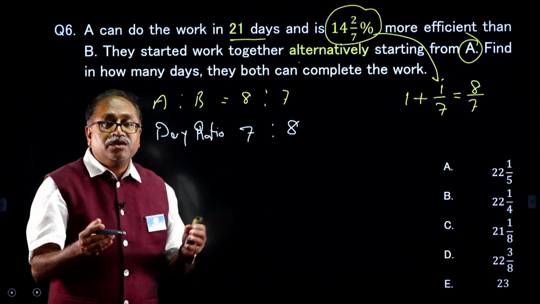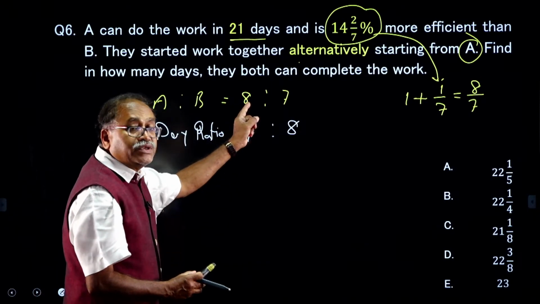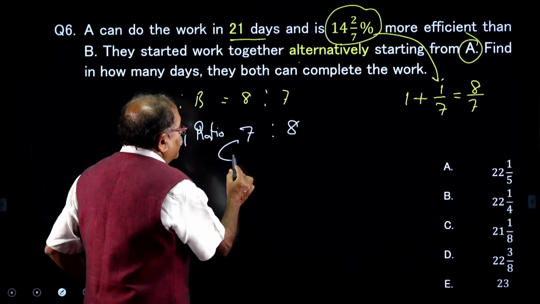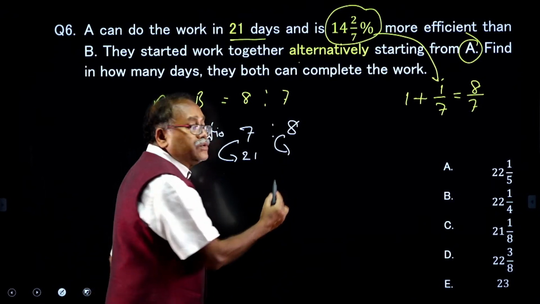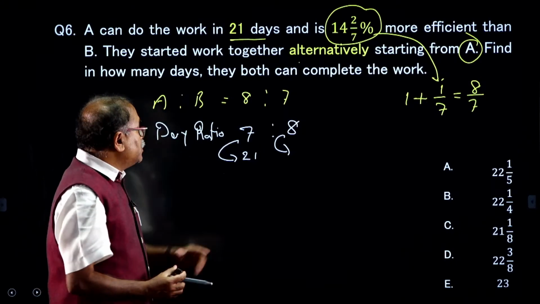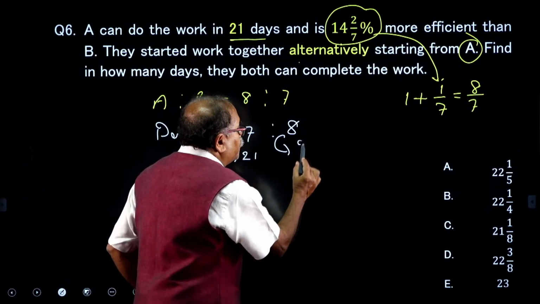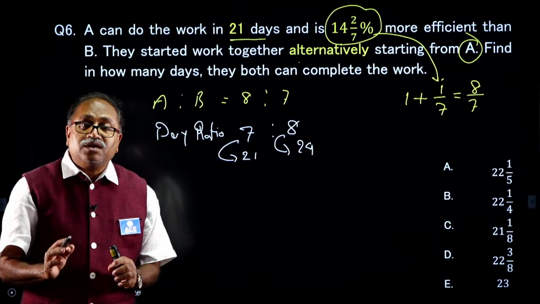Look at this, what we need to do in order to get the answer. So, we have the efficiency ratio, convert into days ratio, and I know the A days is 21, then what should be the number of days B will take. So, here 7 3s are 21, then 8 3s are 24. So, what is the LCM?